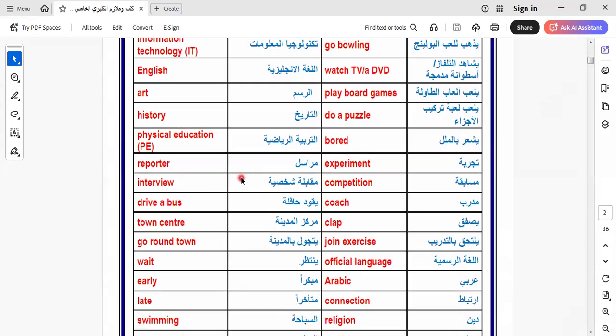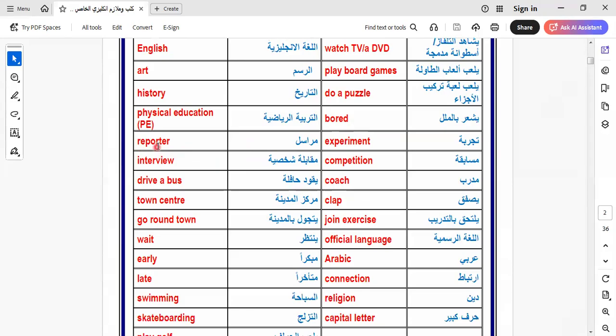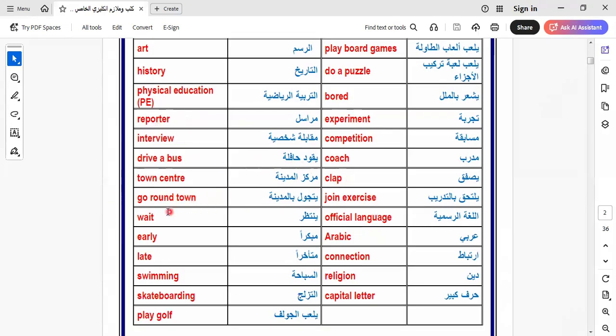Let's continue the rest of the vocab in this part. Here we have reporter. I think all of us know reporter. Experiment, interview, competition, drive bus, coach. Here is town center, clap, go around town, doing exercise, wait.